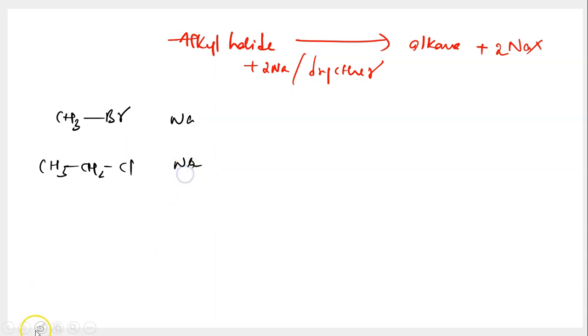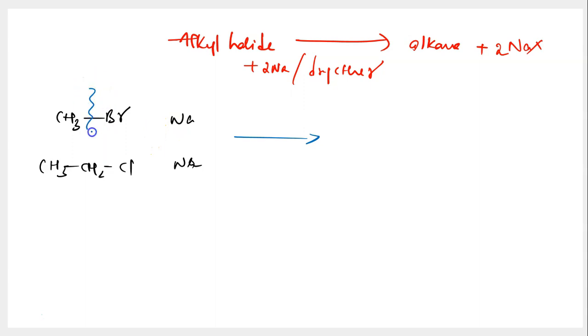Now, if your doubt is whether we can take 2 different alkyl halides over here, why not? We can take. There's no constraint that you should take 2 same alkyl halides or 2 different alkyl halides. No, you can take anything. You just need to have an alkyl halide, that's it. Now your halogen can be chlorine, bromine, iodine. Now your alkyl group can be methyl group, propyl group or whatever, all right?